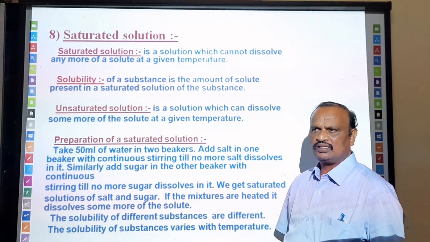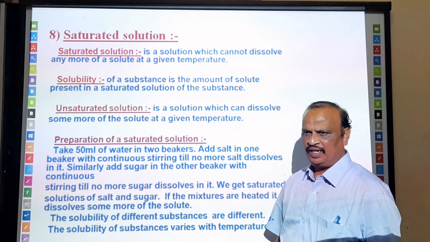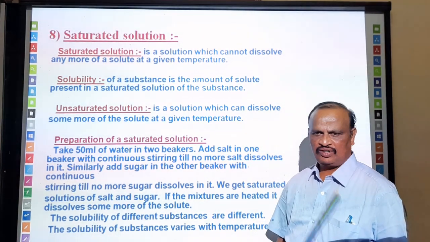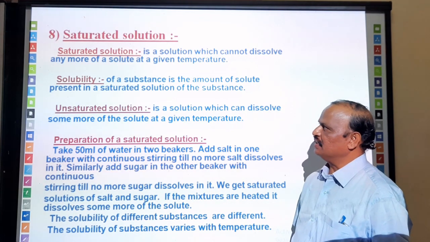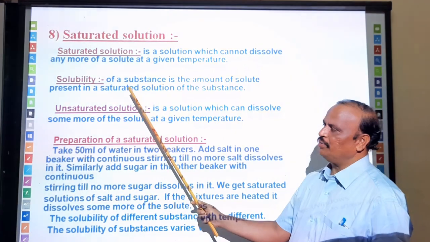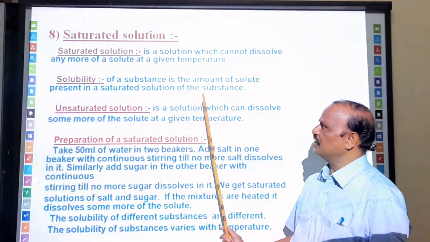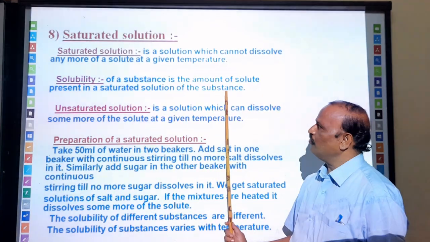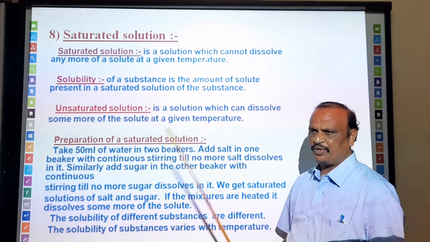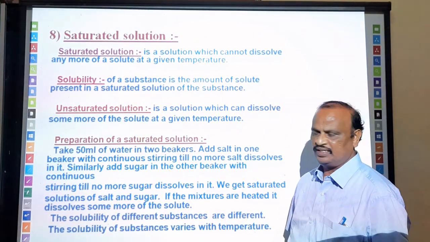We come across the term solubility. Often we use the solubility of gas in water, solubility of salt in water, solubility of solid in water. What is solubility? The solubility of a substance is the amount of solute present in a saturated solution of the substance.